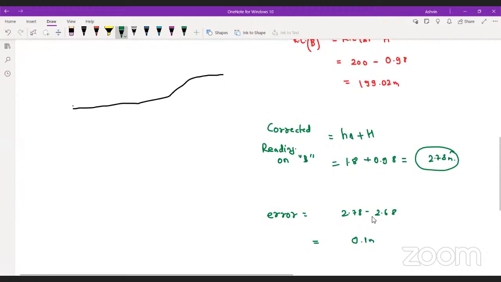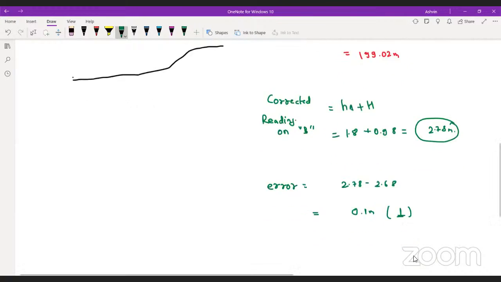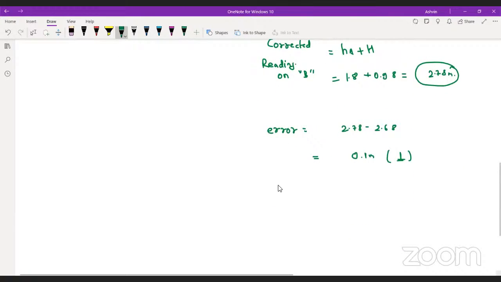Okay, this is the perpendicular distance of the error. Yes or no? And the distance is D, that is 200 meter. Yes or no?